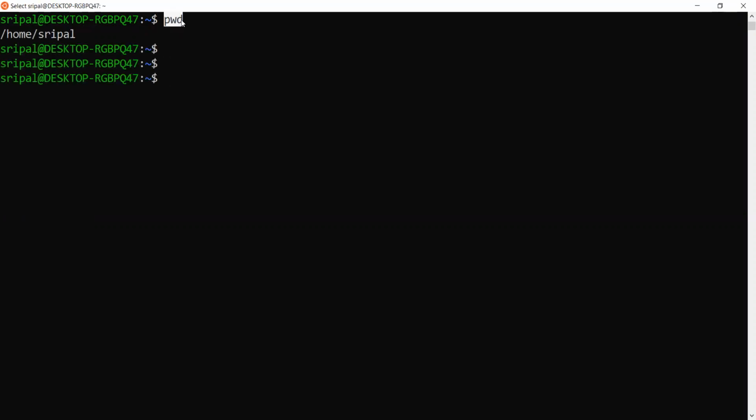This PWD is a command, an instruction to the system. Bash has the responsibility to execute this command or instruction and get the output. So the shell reads this word, command, or instruction, whatever you call it.